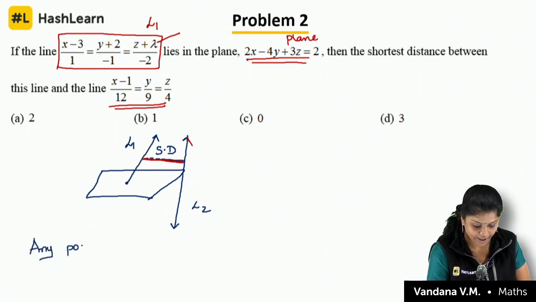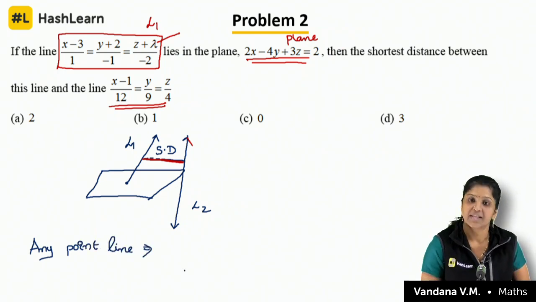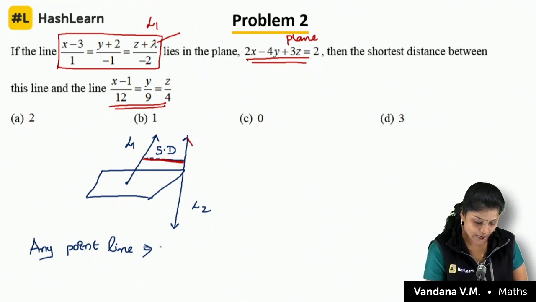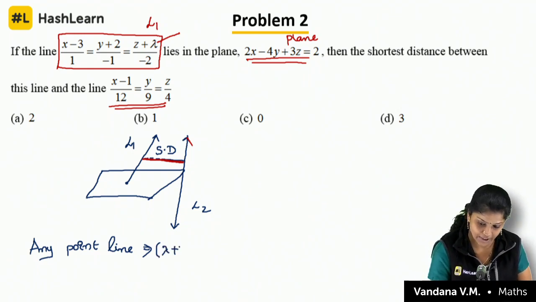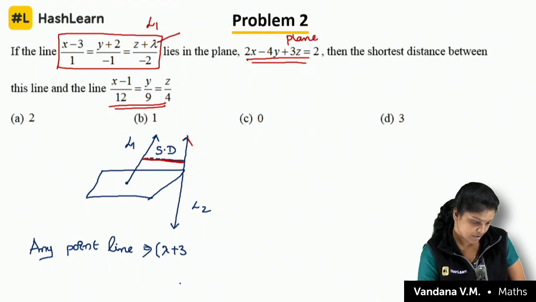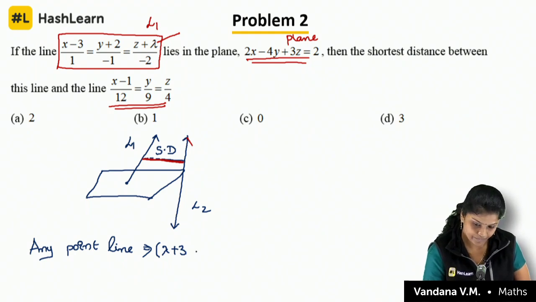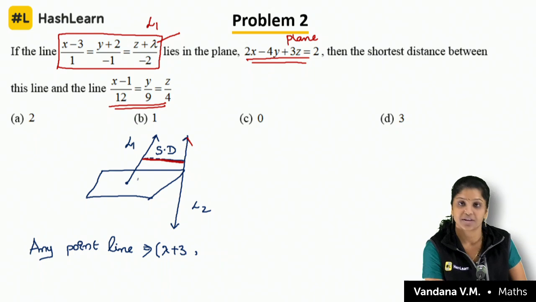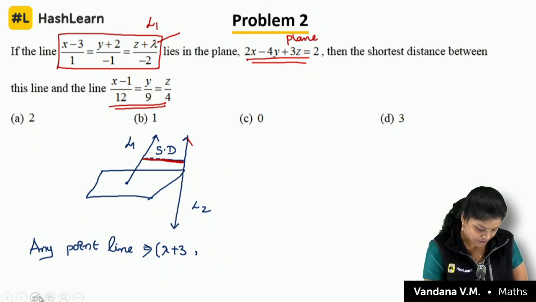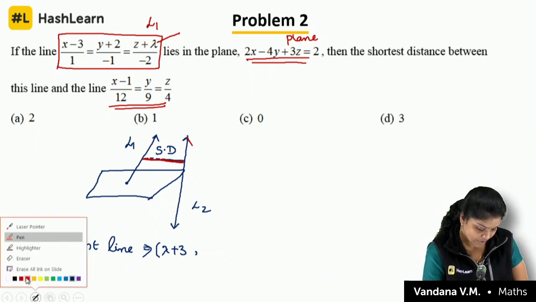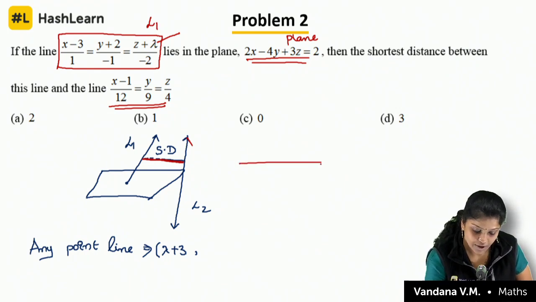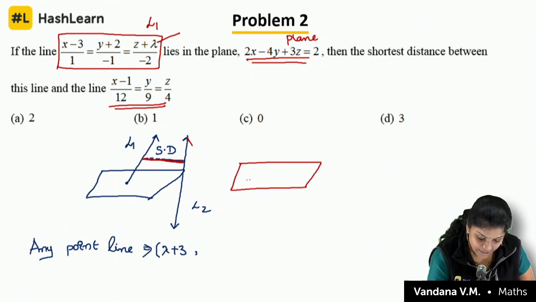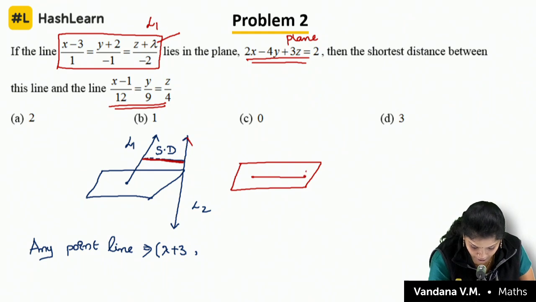Any point on the line means what will we do, children? We will equate to lambda, isn't it? So please equate to lambda and write, that is lambda plus 3 and so we have one more shortest way, right? The whole line lies over here. So now I understood one more. See, they gave it in this way. The complete line lies over here.